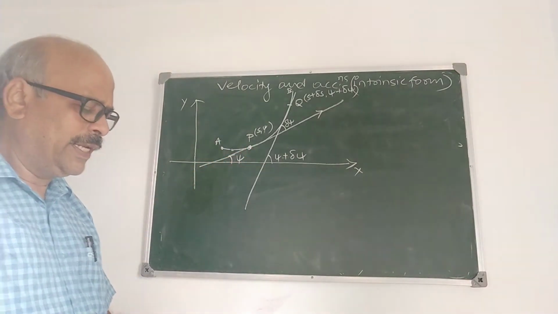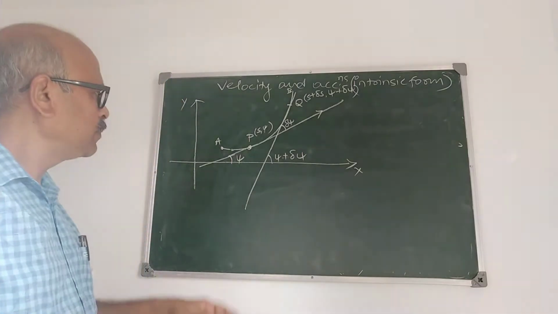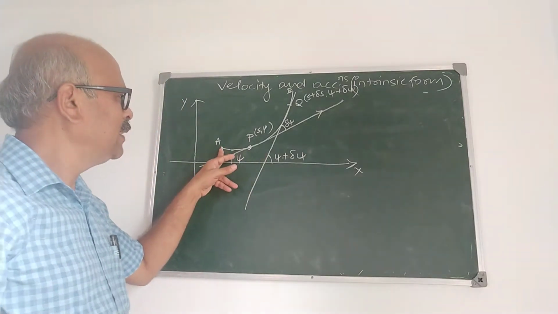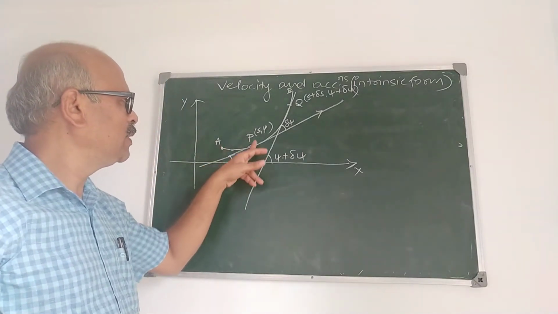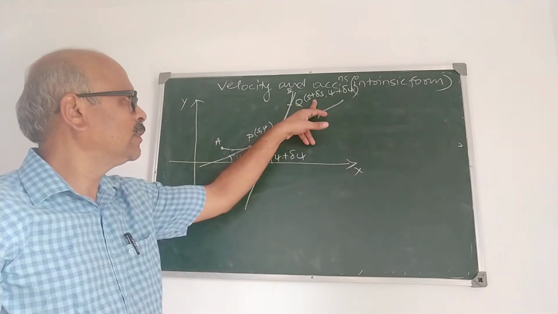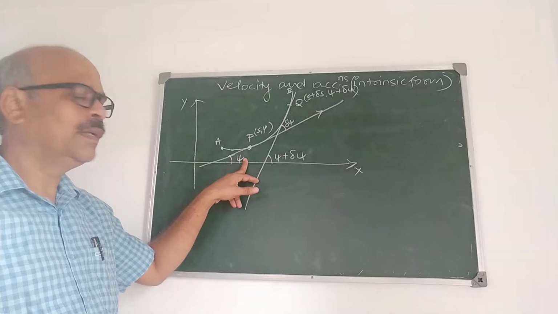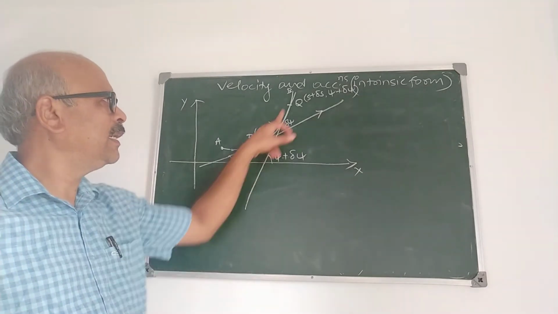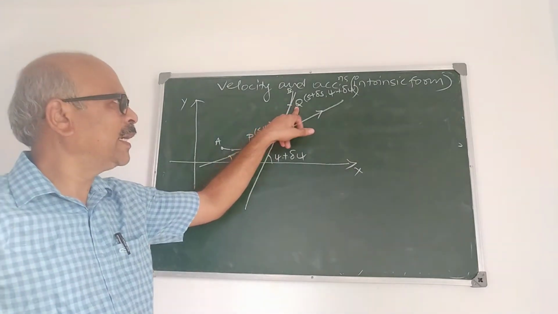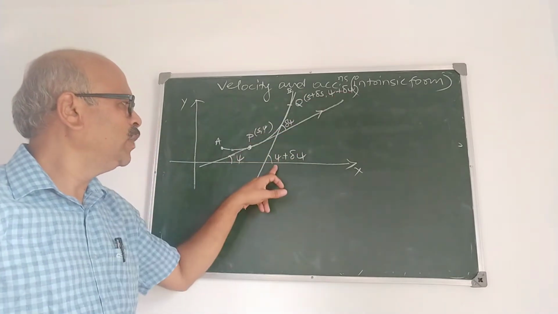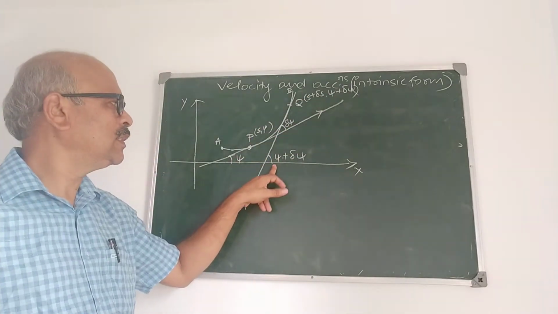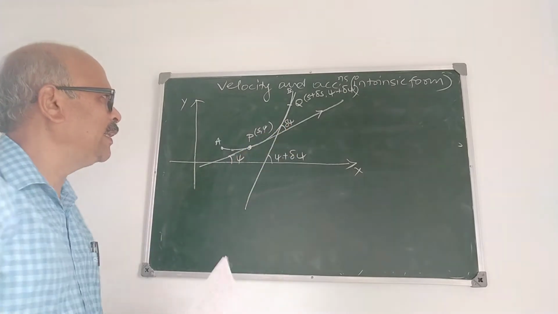Now we derive the expression for this. What we have taken: A is a fixed point, arc AP is equal to s, AQ is equal to s plus delta s, and the tangent at P makes an angle psi, the tangent at Q makes an angle psi plus delta psi with the positive x-axis. So this angle is delta psi.